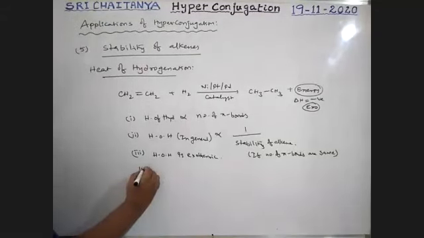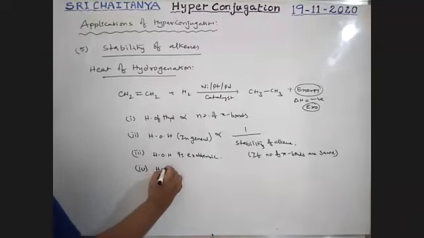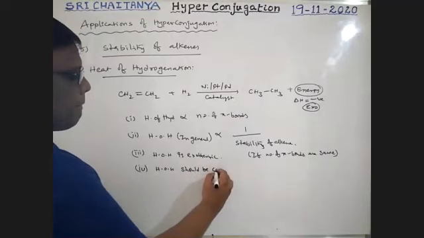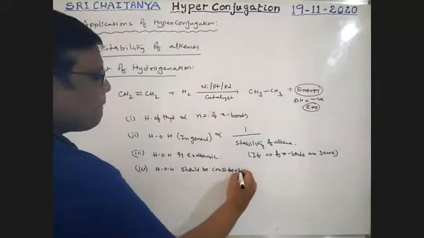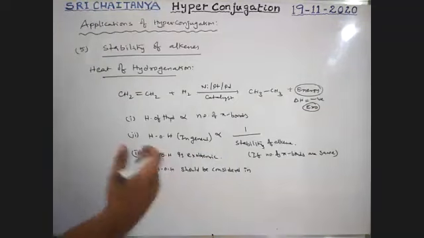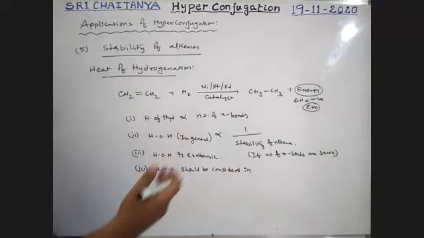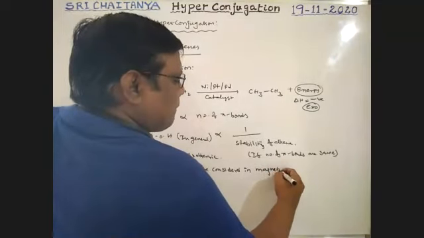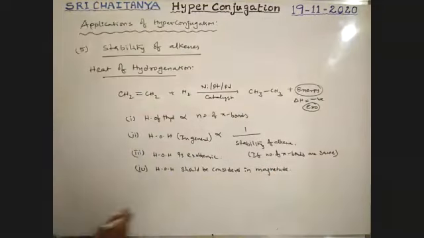Next, heat of hydrogenation should be considered in magnitude. Don't consider that negative value. Negative means release, so more negative, more release. That means we should consider the magnitude value. Based on this, see here, boys.